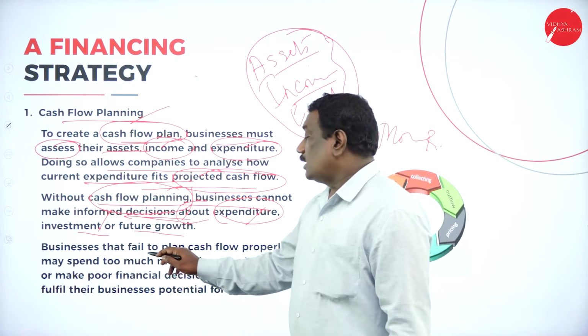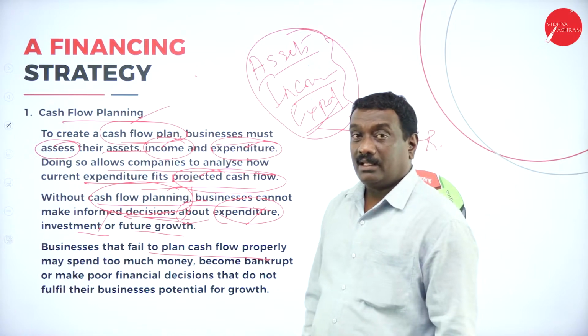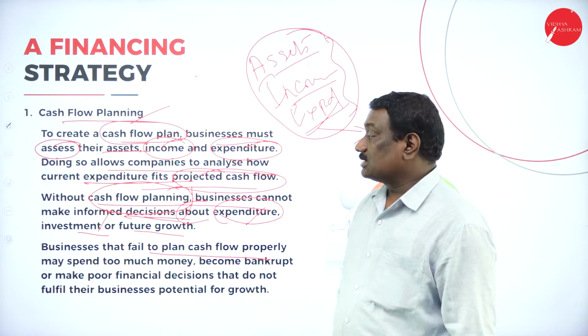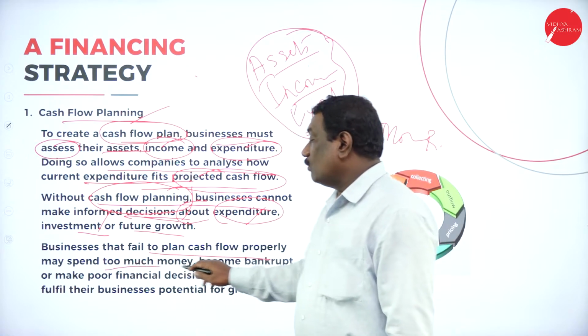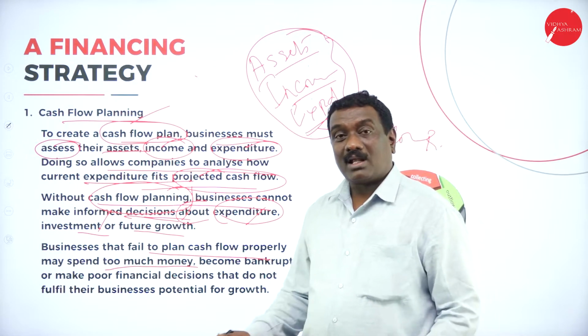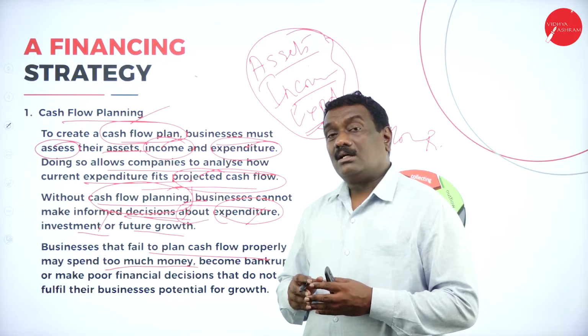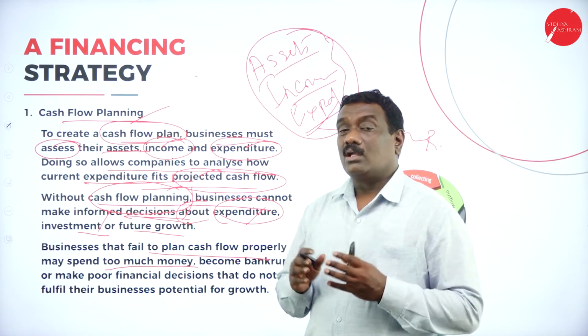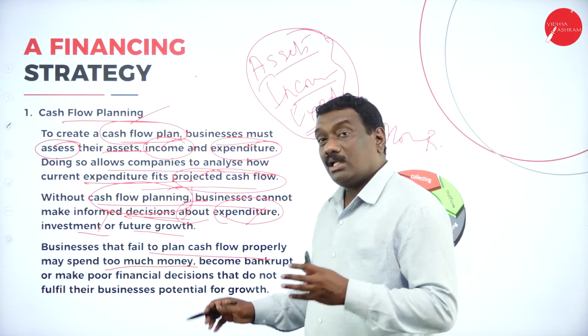Now, businesses that fail to plan cash flow properly, what happens? What is the consequence of it? It says they may spend too much money. When you don't have the plan, how can you say that everything is okay, everything is going on? No. It says you may spend more money.